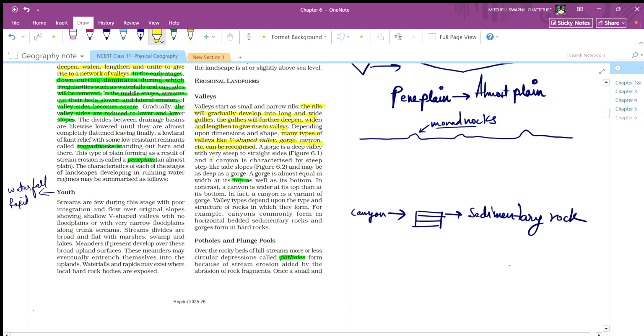A gorge is a very deep valley with very steep to straight sides. A canyon is characterized by steep step-like slopes. This is basically a canyon.